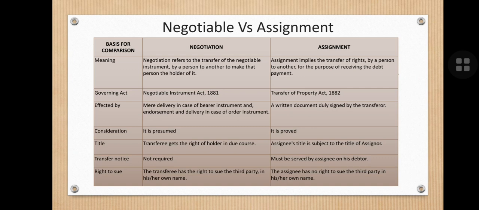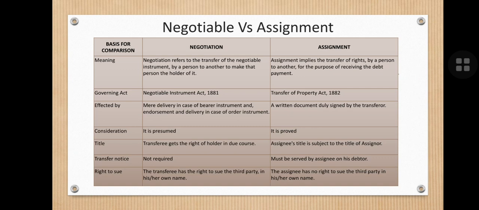Consideration is presumed in a negotiable instrument, since it mentions the person who has drawn it, the person who receives it, and a specified amount fixed in it, whereas in assignment it has to be proved that the right has been transferred from one person to another for receiving the payment.